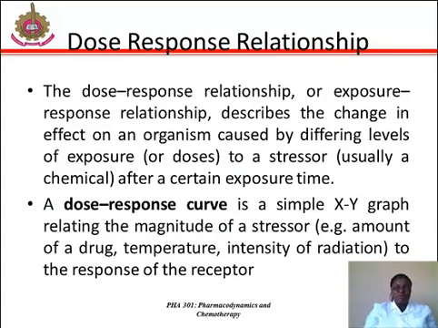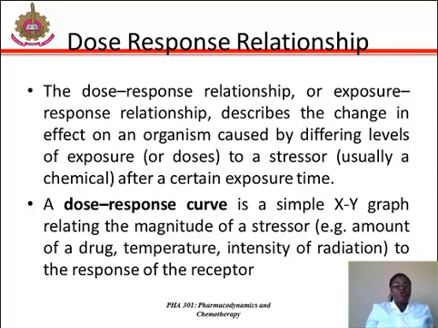Dose-response relationship. The dose-response relationship or exposure-response relationship describes the change in effect on an organism caused by different levels of exposure to a stressor after a certain exposure time.